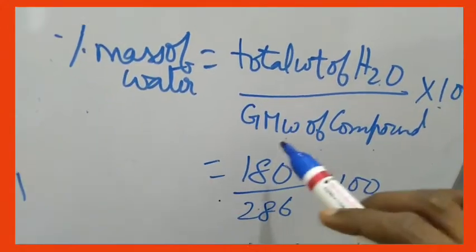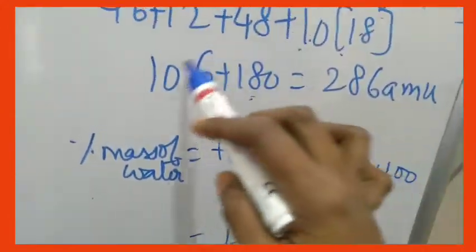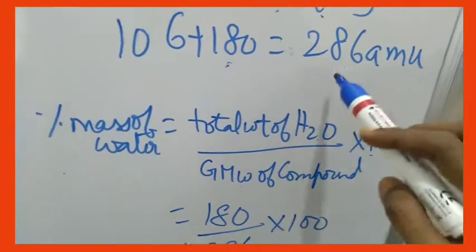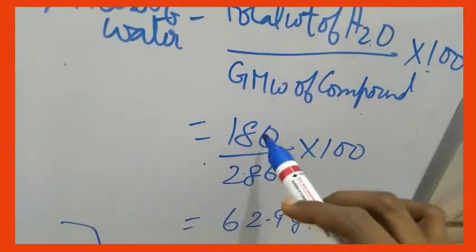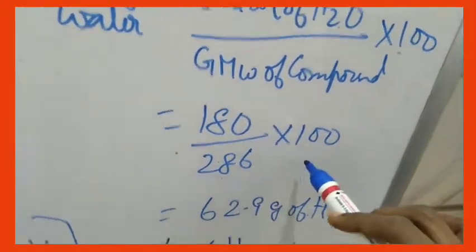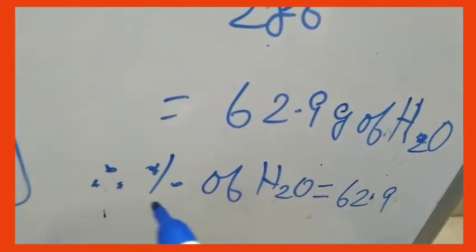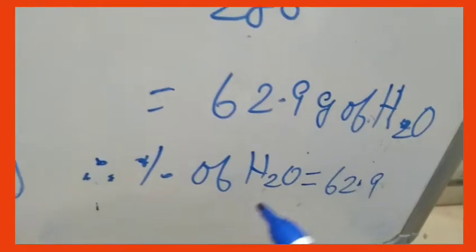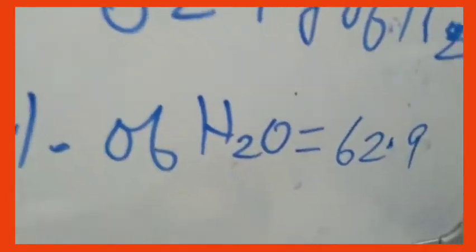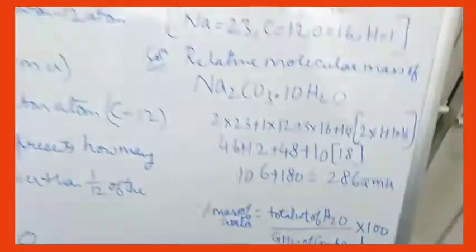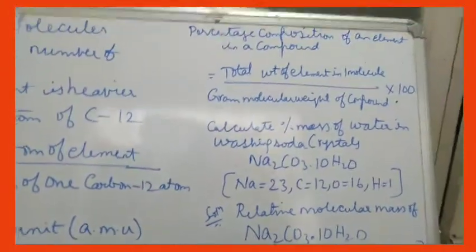So 180 divided by gram molecular weight of the compound. The total weight of the compound is how much? 286 AMU. So 180 by 286 into 100, you will get 62.9 percent of water. So this is how you calculate the percentage composition.